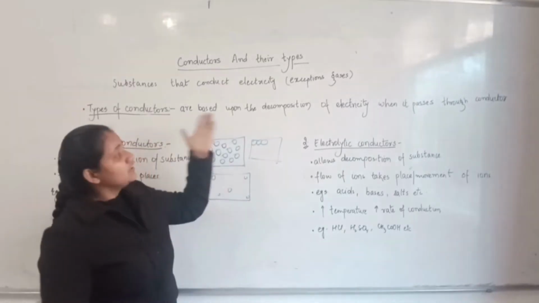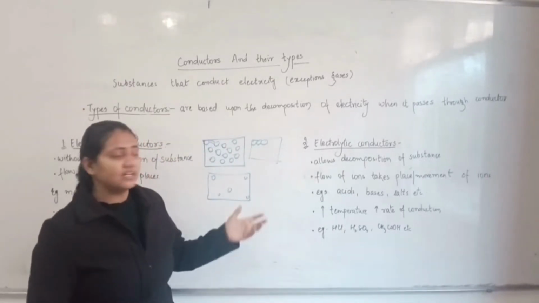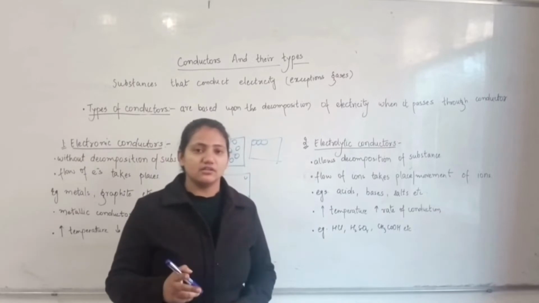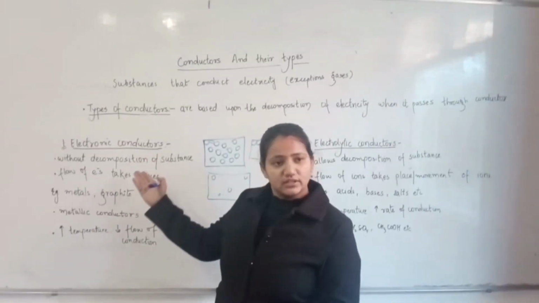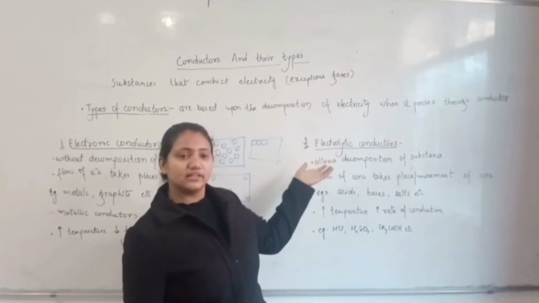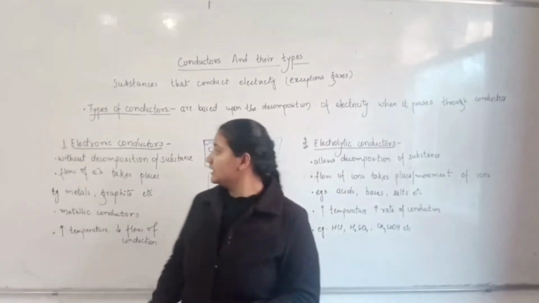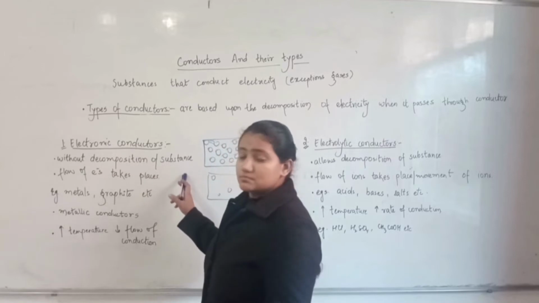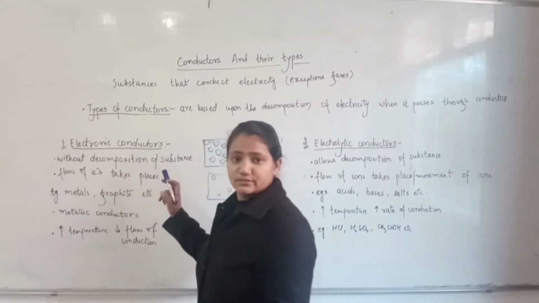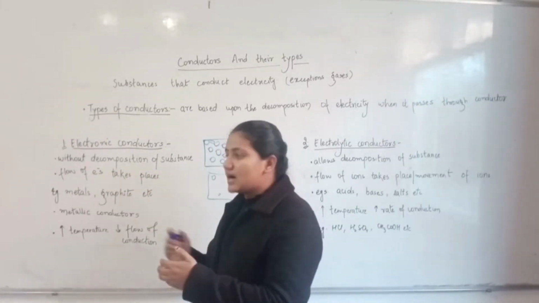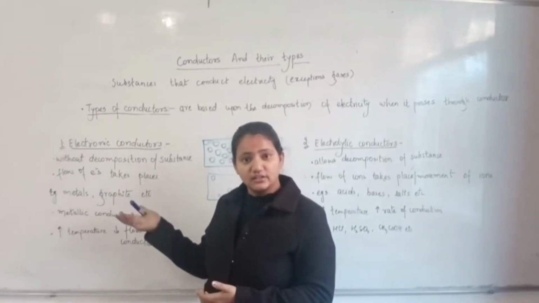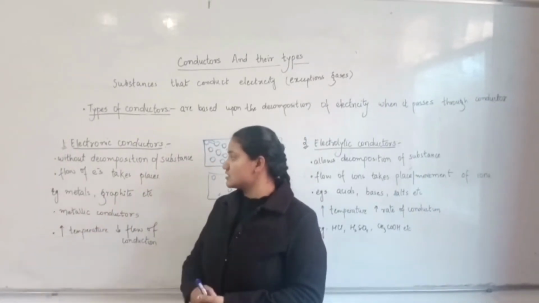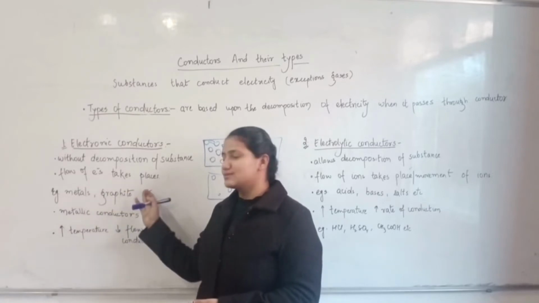Now, on the basis of the decomposition of substances during conduction, they are divided into two categories. One is the electronic conductors, the other one is the electrolytic conductors. In electronic conductors, decomposition of substances doesn't take place. Then what is the reason behind the conductance? The reason is that the flow of electrons takes place.